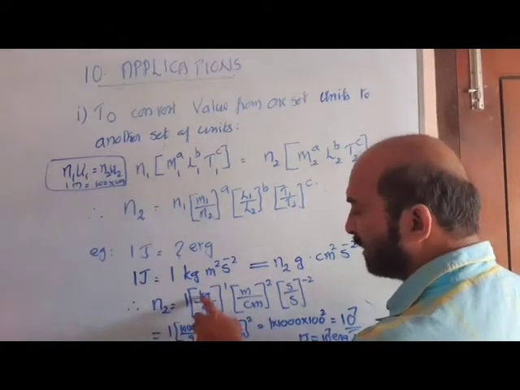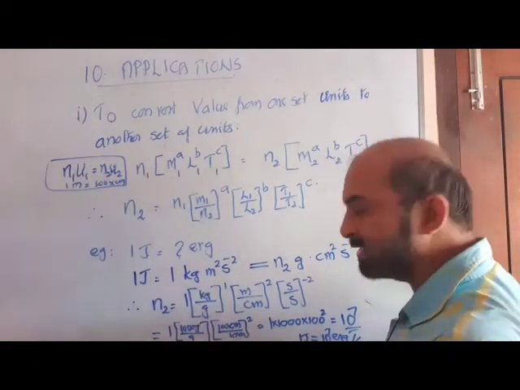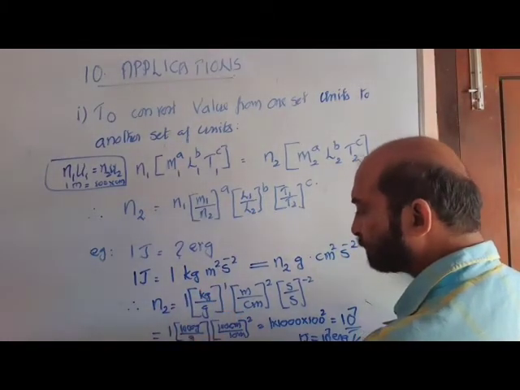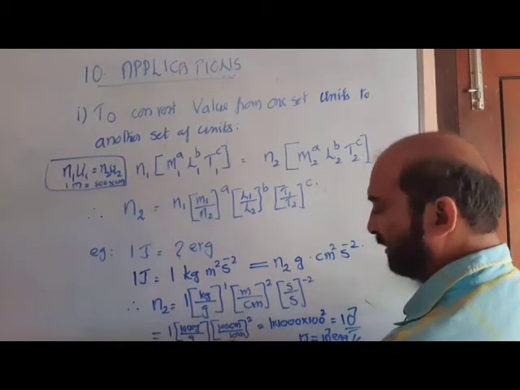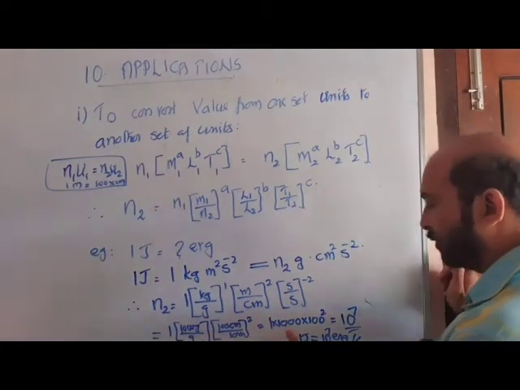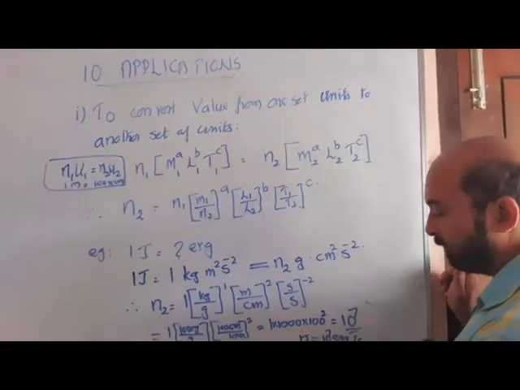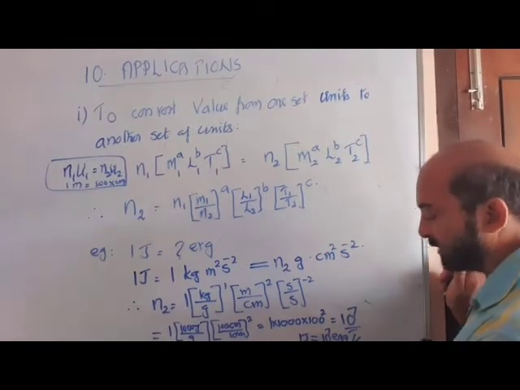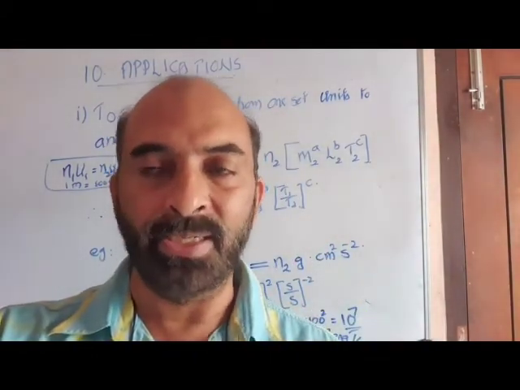Now, for cancellation, convert kilogram to gram, meter to centimeter. The opposite way of conversion is also possible and you will reach the same answer, but this is easy to operate. You convert this to gram: 1000 gram by gram, 100 centimeter by 1 centimeter. The power here is 1, here 2. These terms cancel. So 1 into 1000 into 100 square is equal to 10³ into 10⁴, which is 10⁷. What is our conclusion? When N1 is 1 joule, N2 is 10⁷. That is, 1 joule is 10⁷ erg. This is the first and most important application.